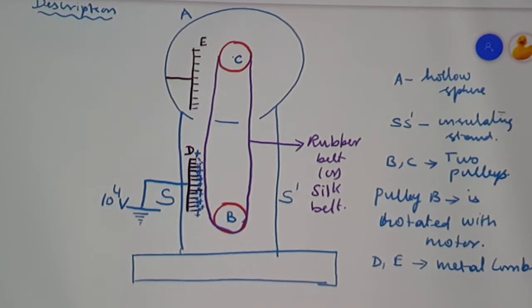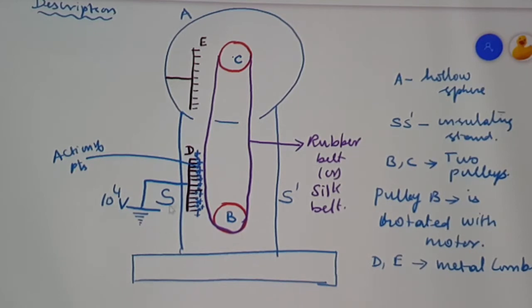When more and more charges are concentrated at the pointed ends of metallic comb D, at these points you get the action of points, or corona discharge. What do you mean by that?